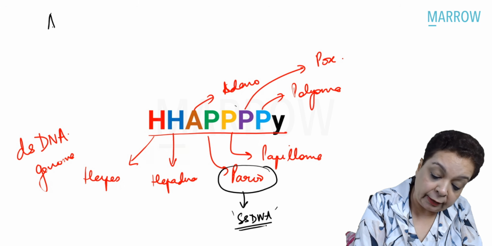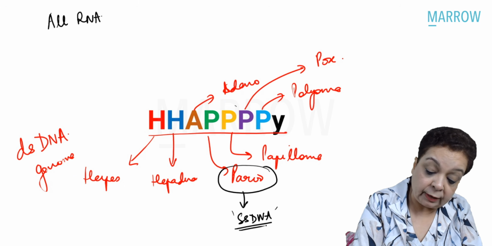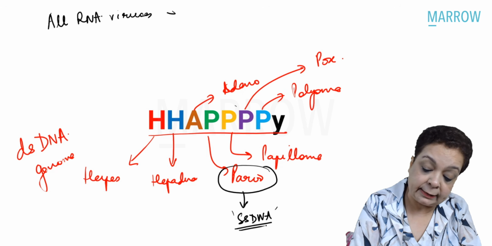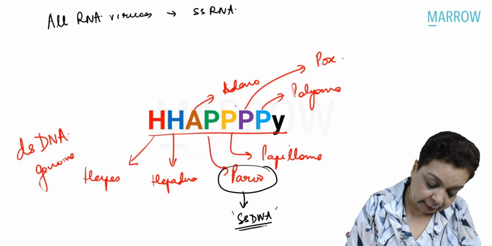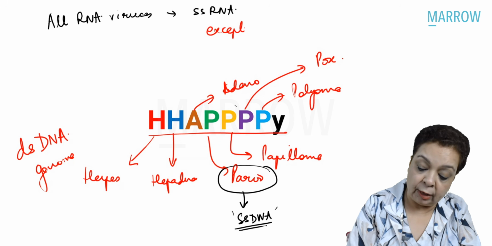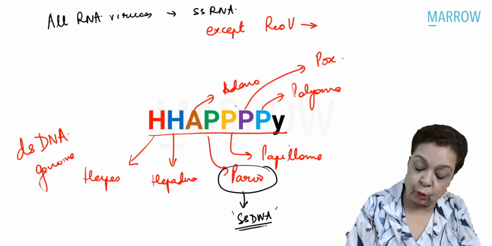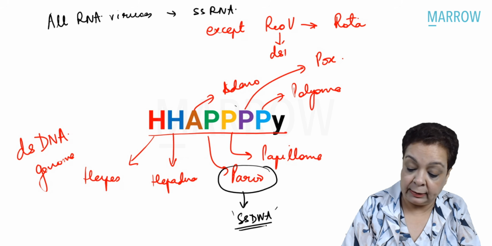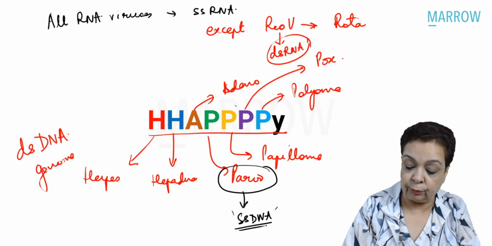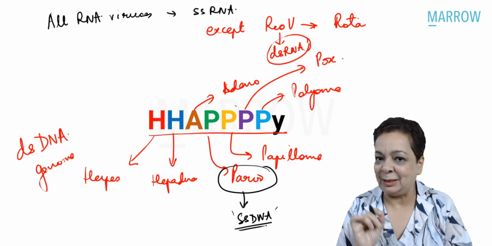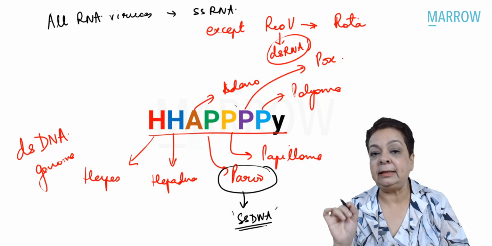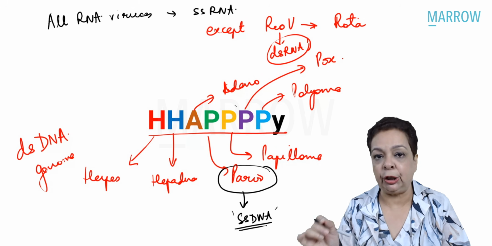There are at least 16 RNA virus families, and all of them have a single stranded RNA genome with one exception, and the exception is reoviruses. Reoviridae, the important member is rota, and reoviruses have a double stranded RNA genome, right? So all DNA viruses have a double stranded DNA genome except parvo. All RNA viruses have a single stranded RNA genome except reoviruses.